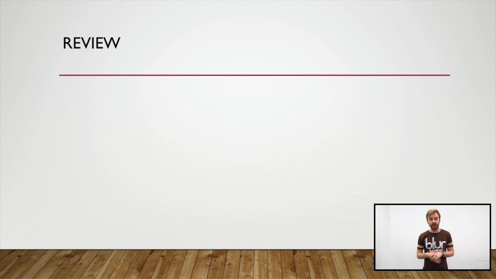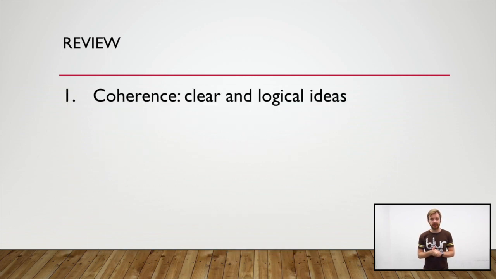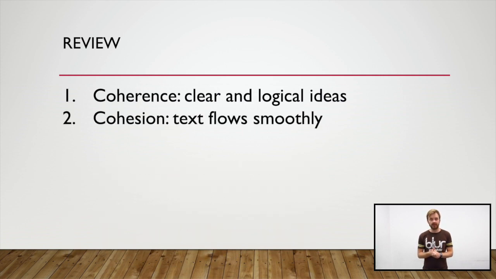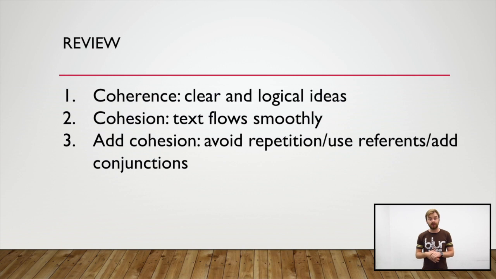So to review, to write coherently, make sure the ideas of your sentences are clear and that all your sentences are clearly connected to the main idea. To make your text flow smoothly from one sentence to the next, or to write cohesively, avoid repetition by using different words or references to refer to your subjects and objects, and use conjunctions to connect your ideas.